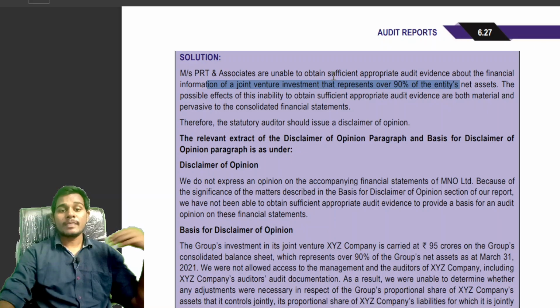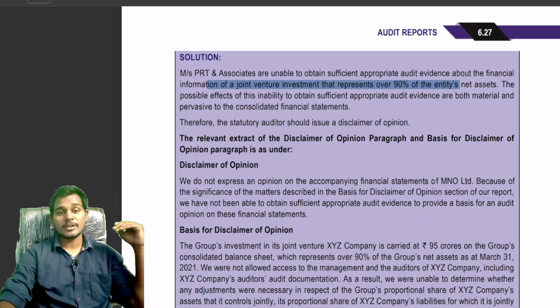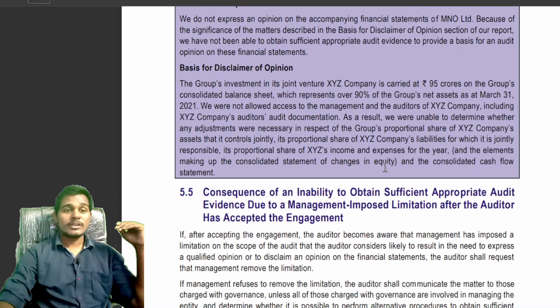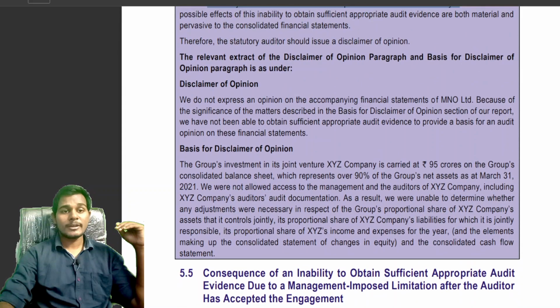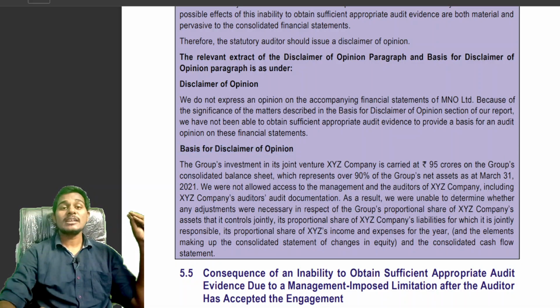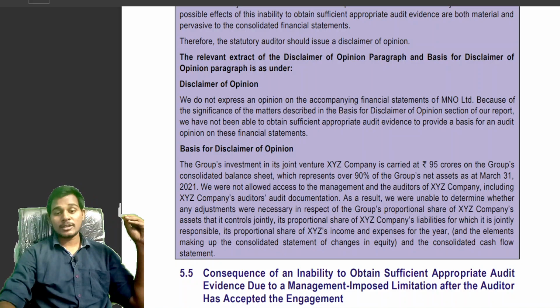That is why the auditor will give a disclaimer of opinion, because they have a significant effect on the financial statements of MNO Limited. Okay students, in the case of disclaimer of opinion, the auditor will not express an opinion. In the cases where there is a basis for the auditor expressing a disclaimer of opinion, the auditor will explain the full information on why he is giving a disclaimer of opinion.